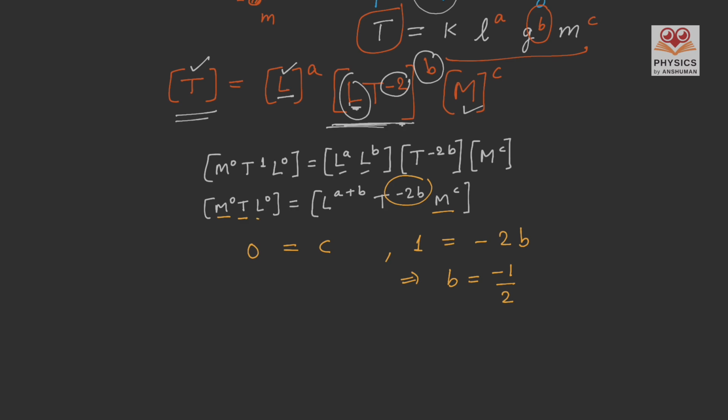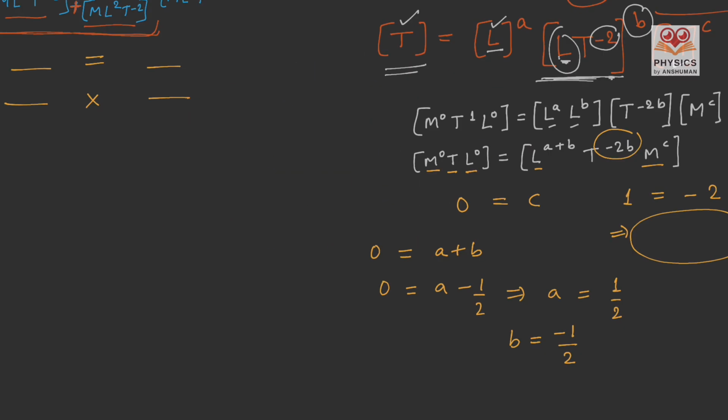And for the dimension of length, on left hand side it is 0, and on right hand side the power on the dimension length is a plus b. So a plus b is equal to 0, and we can put the value of b as minus 1 by 2. So a minus 1 by 2 is equal to 0. That implies a is equal to 1 by 2. Using these values of a, b and c, what you can see, a is equal to 1 by 2, b is equal to minus 1 by 2, and c is equal to 0.